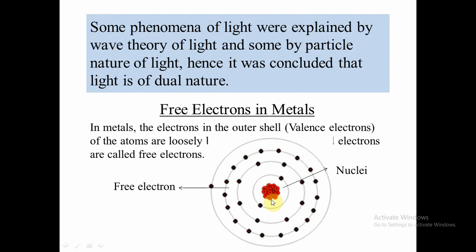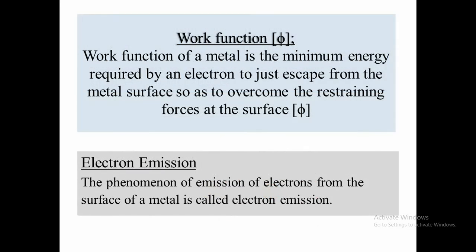There is a force between the charges. That force is called Coulomb force. The electron in the outermost orbit is called a free electron, which is loosely bound with the atom. By applying a small amount of energy to this electron, we can make it free from the atom. Therefore, metals have more free electrons. Work function: the work function of a metal is the minimum energy required by an electron to just escape from the metal surface, so as to overcome the restraining force at the surface. It is denoted by phi.